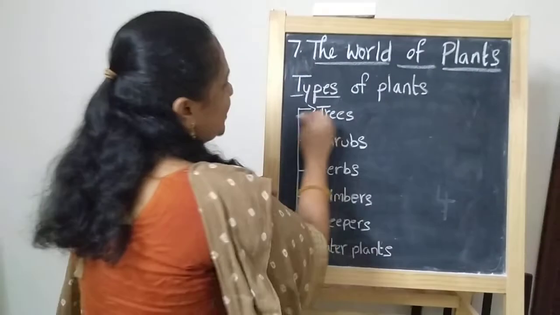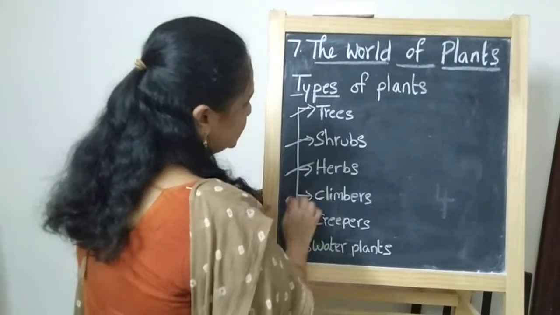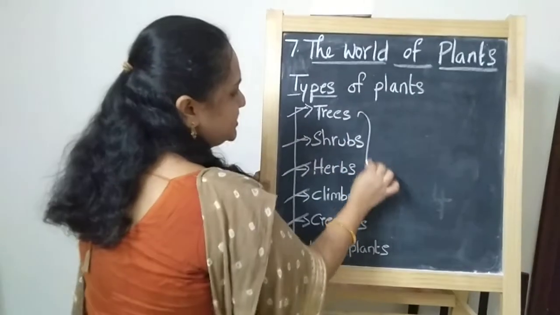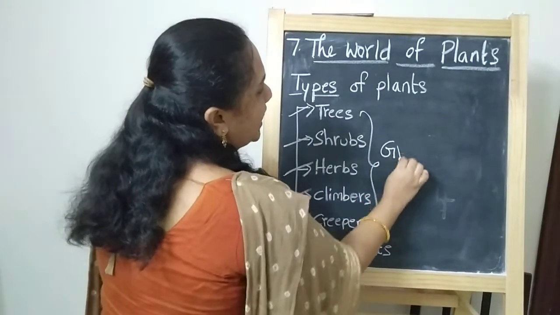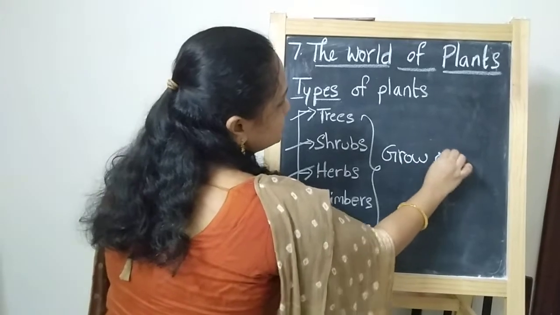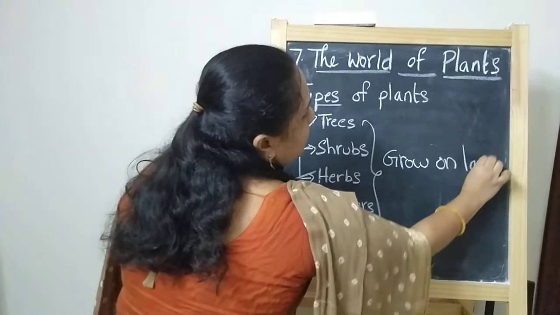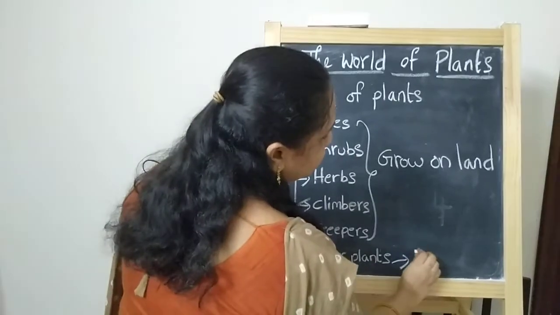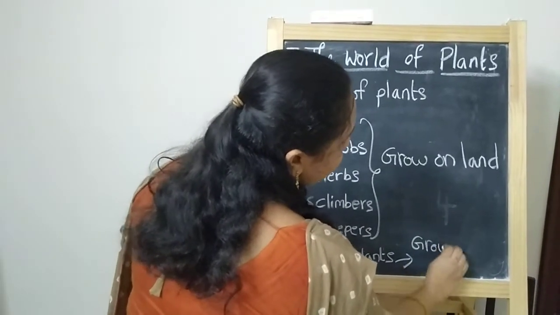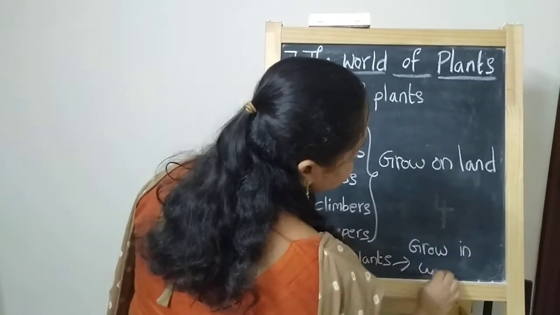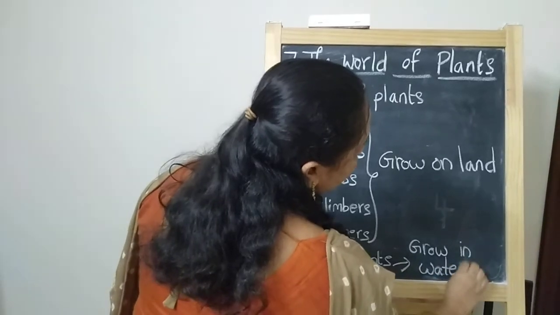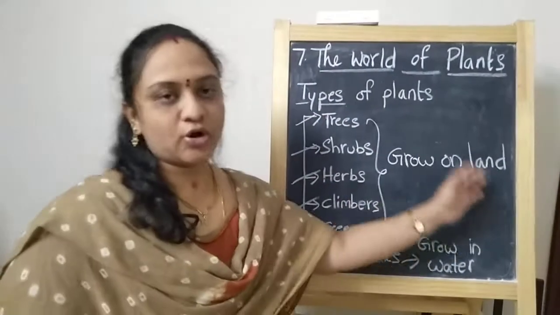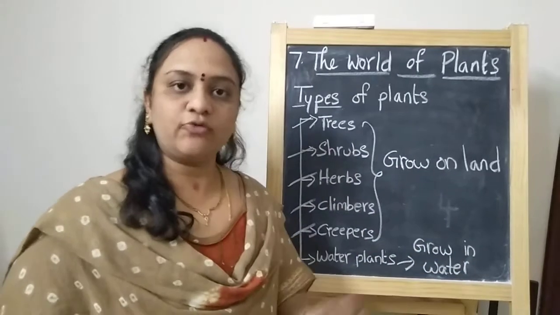Trees, shrubs, herbs, climbers and creepers grow on land. And the water plants grow in water. Now you understood there are a few plants that grow on land and a few plants that grow in water.